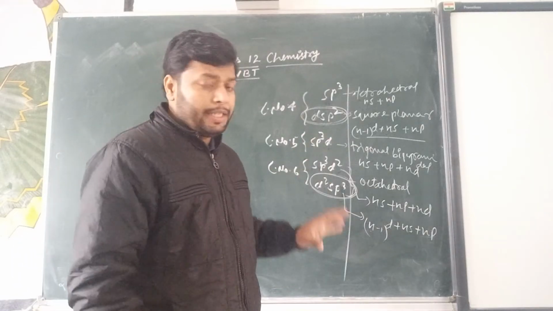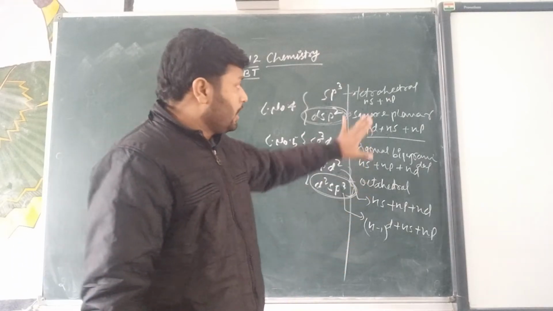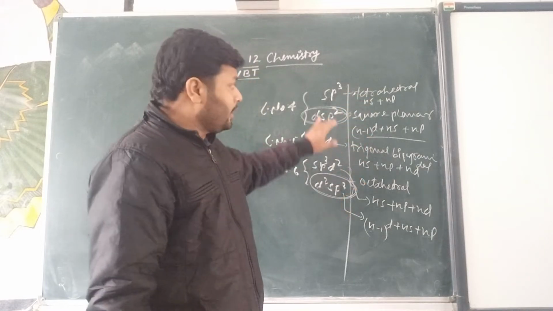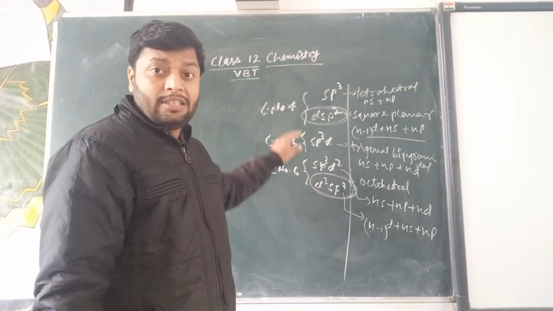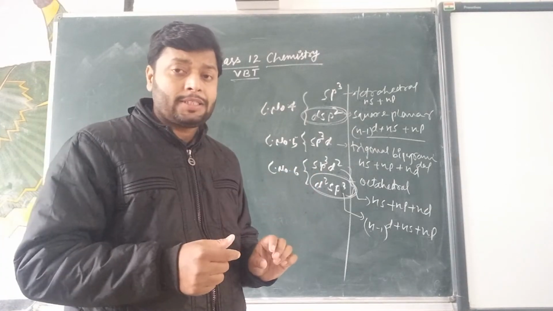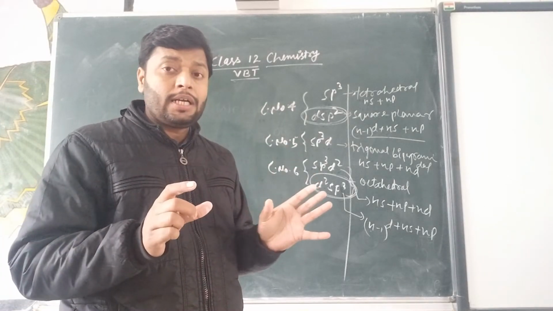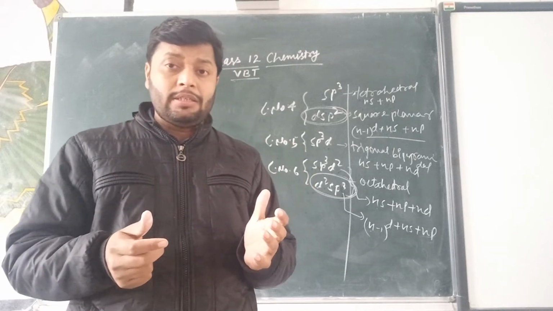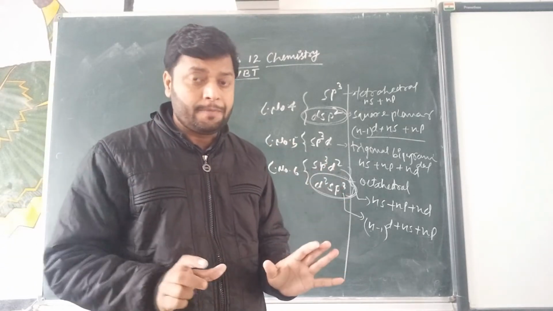So these are the categories on the basis of geometry, hybridization, coordination number, and nature of complex, and we can define the different examples in a very clear manner.